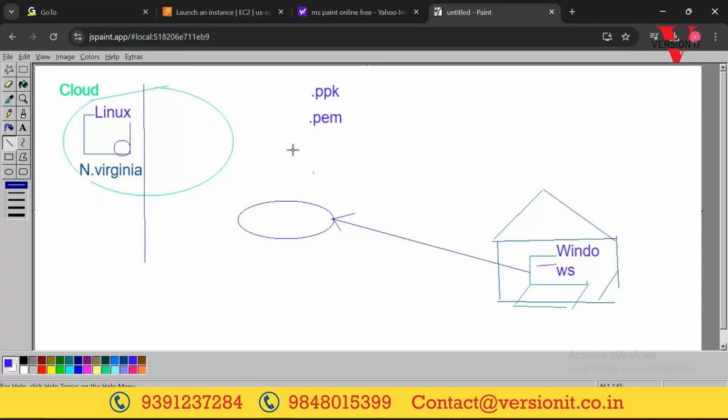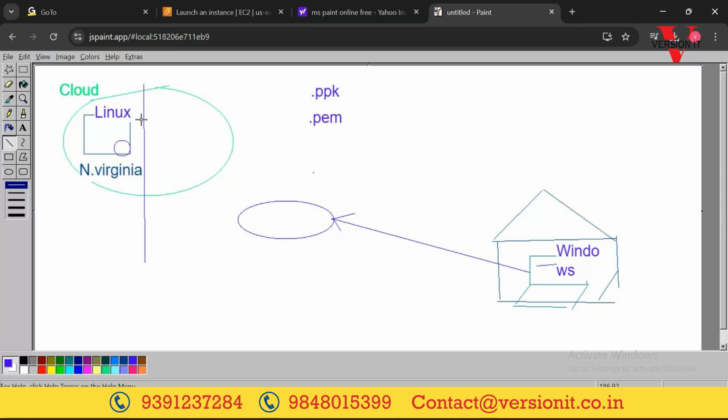Okay. Now, one thing we need to understand. By default, any server will not have the capability to accept remote login connections. If you create a server, that's fine, but you should enable that server to accept remote login.